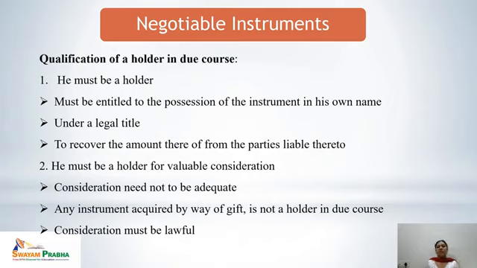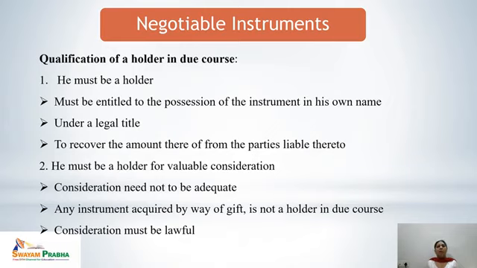Next is, he must be a holder for valuable consideration. So, the holder in due course must be the holder for valuable consideration. That means consideration need not be adequate. It is required that consideration must be there, but consideration need not be adequate.